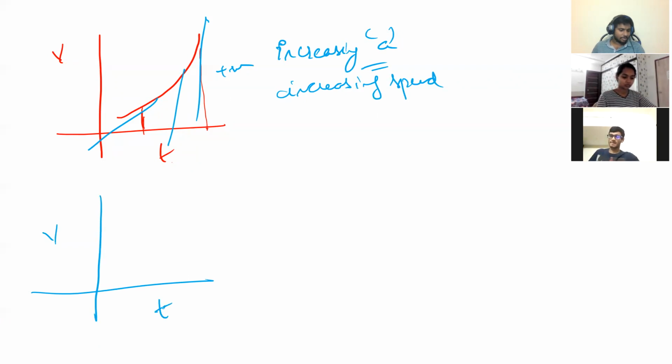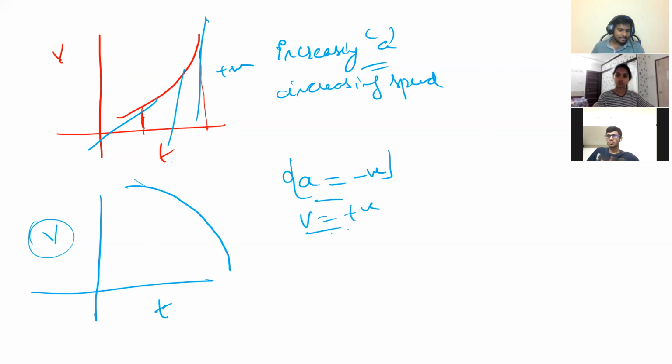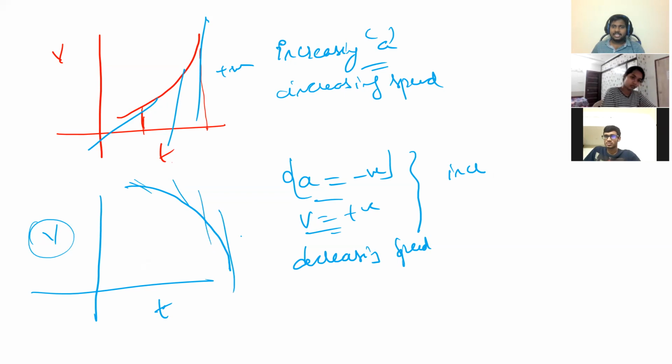VT graph, this you can observe. What is this here? Slope is negative, right? Slope is negative, velocity is positive. That means acceleration is negative, velocity is positive, so it is retarding. Decreasing speed. That's good. But it is increasing acceleration only. Slope is increasing. Carefully see. Increasing negative acceleration.